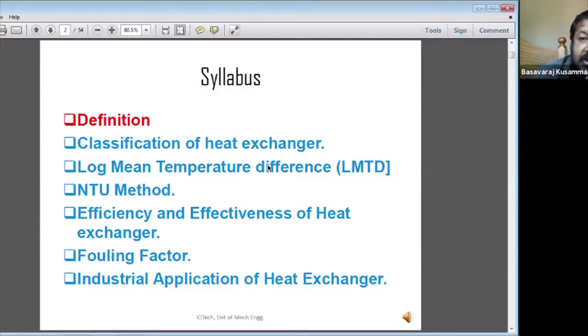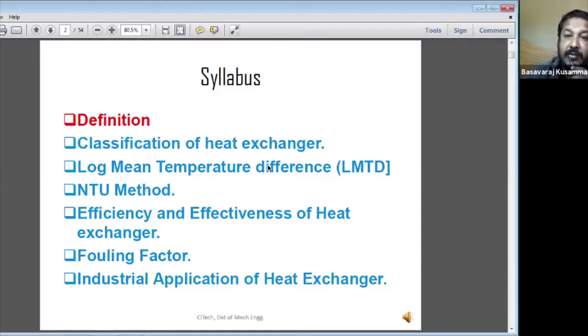Fouling factor. As for the meaning of fouling factor, suppose in your house, a utensil is used for heating water or something like that. If you use it for a long time, one year or two months, some white coating will form on the surface of the plate or the utensil. It obstructs the flow of heat, or it obstructs the transfer of heat. So this is called a fouling factor.